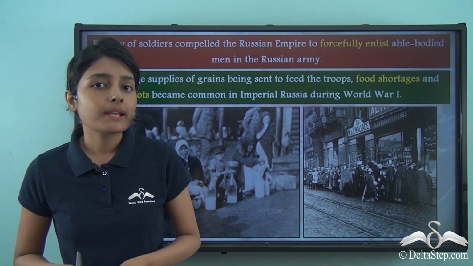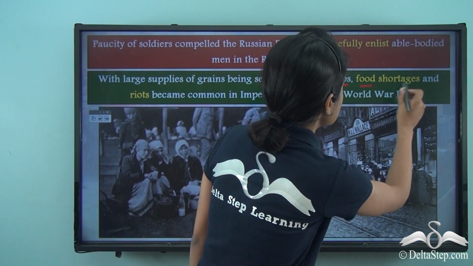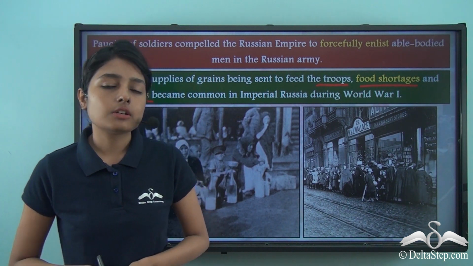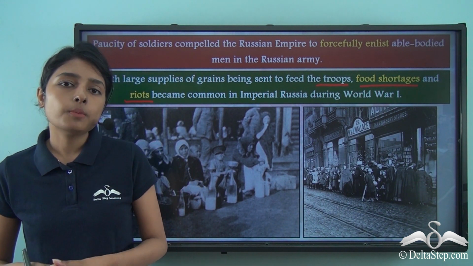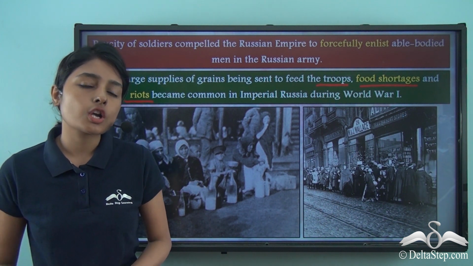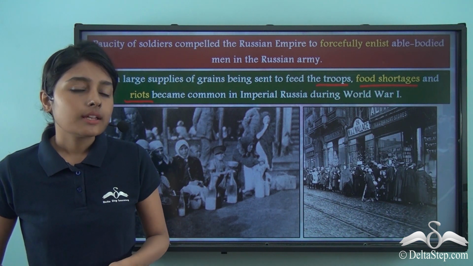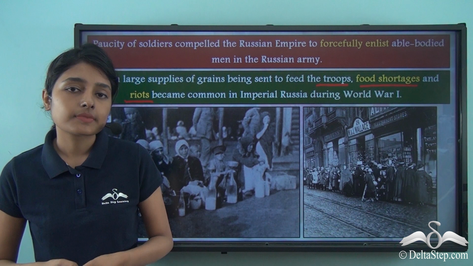With large supplies of grains being sent to feed the troops, food shortages and riots became common in Imperial Russia during World War I. Because more and more amounts of grains and other food crops were required to feed the troops, and so the masses did not really have anything left for themselves.